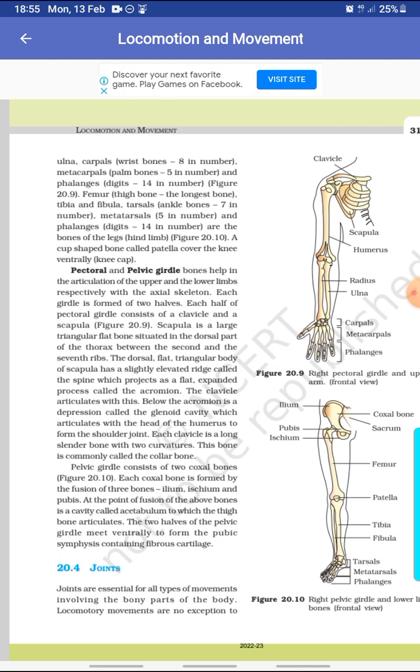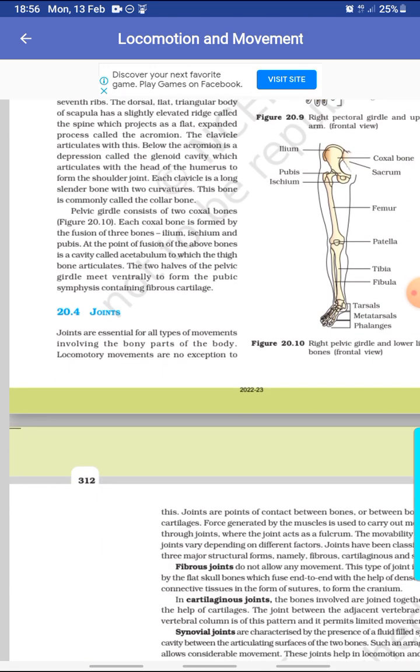Each clavicle is a long slender bone with two curvatures. This bone is commonly called the collarbone. Pelvic girdle consists of two coxal bones. Each coxal bone is formed by the fusion of three bones: ilium, ischium and pubis. At the point of fusion of the above bones is a cavity called acetabulum, to which the thigh bone articulates. The two halves of the pelvic girdle meet ventrally to form pubic symphysis containing fibrous cartilage.